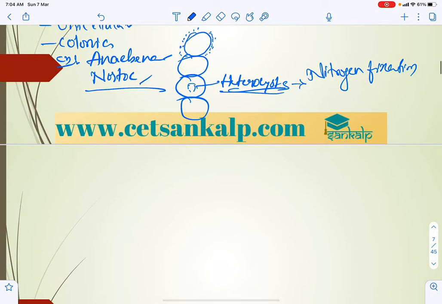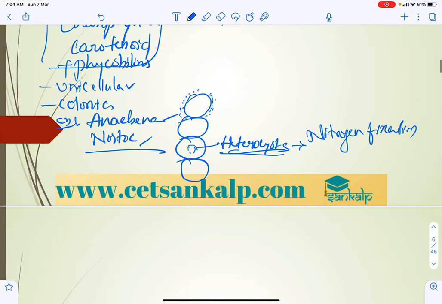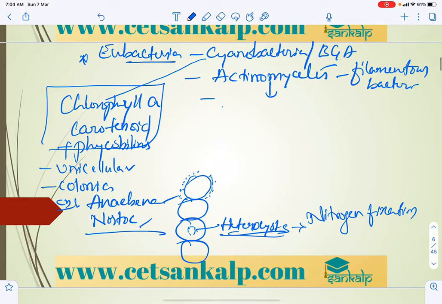So Anabaena and Nostoc are the examples. And actinomycetes include the genus which mainly belongs to Streptomyces.